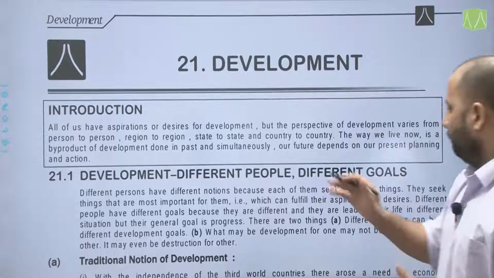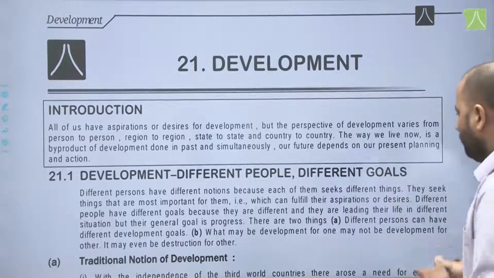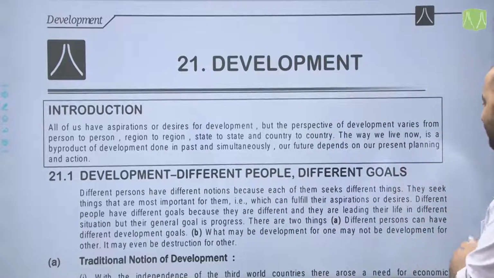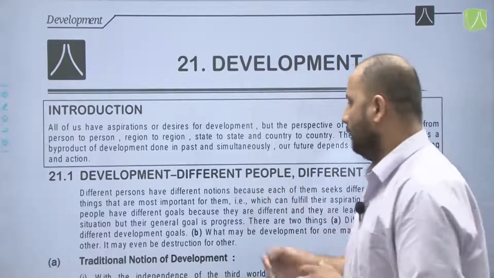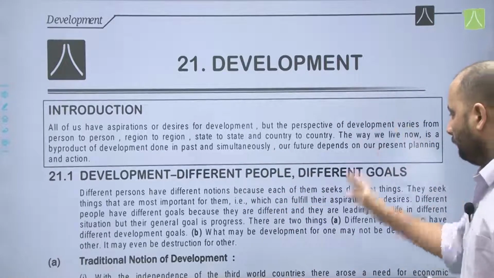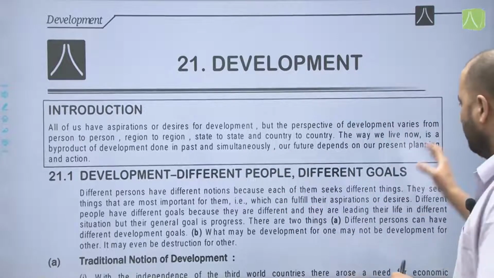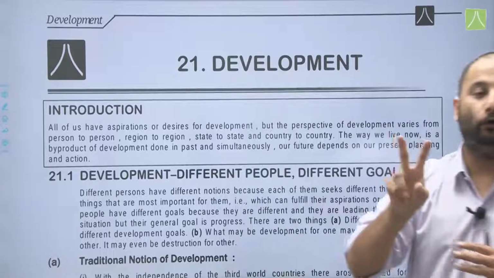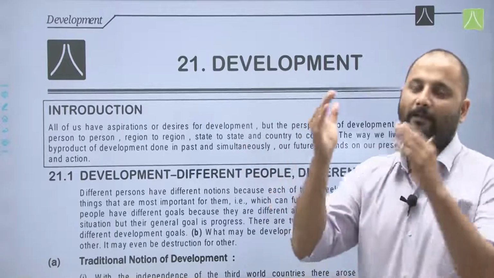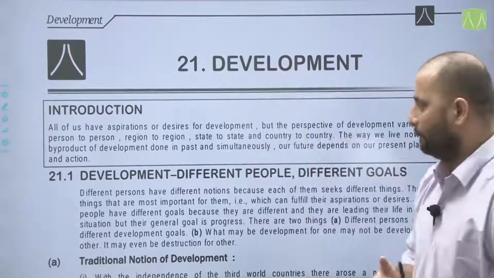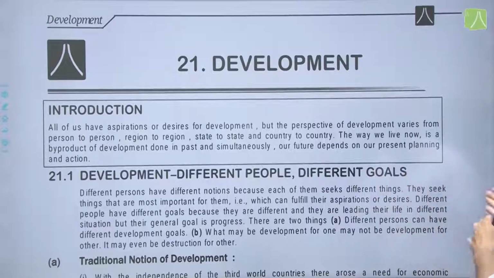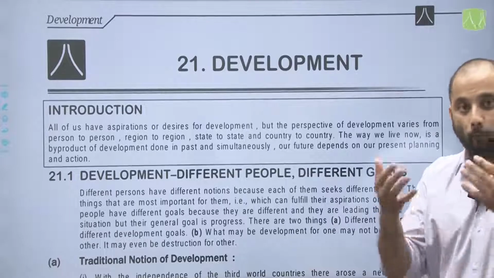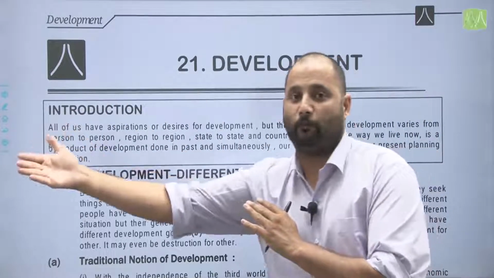People have different goals because they are different and are leading their lives in different situations, but their general goal is progress. There are two things. First, as mentioned in A, different persons can have different developmental goals, like no two fingers are the same. Also, what may be development for one may not be development for the other. It may even be destruction for the other. What is development for me might be destructive for another person.